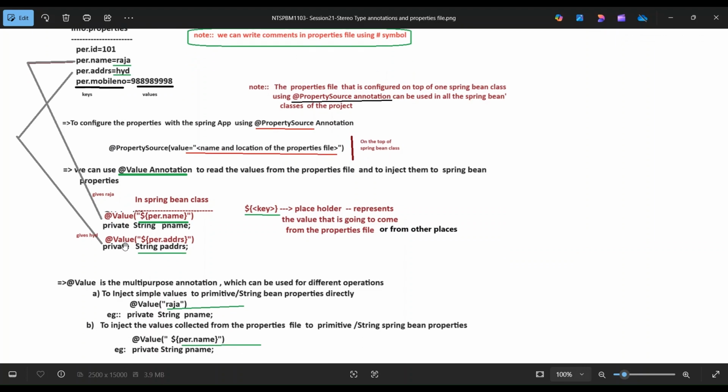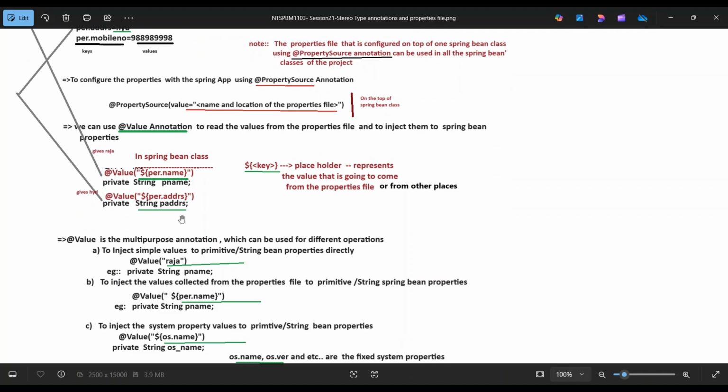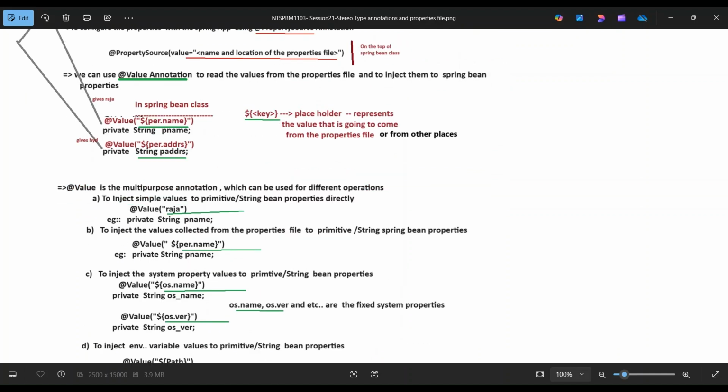Similarly, @Value("${per.address}"), injecting into the fields, string pAddress and string pName.